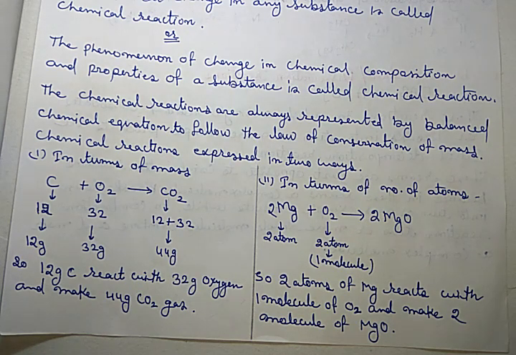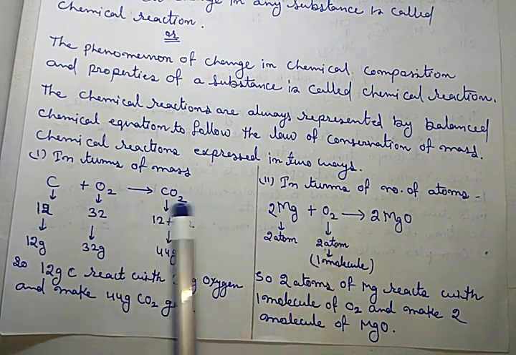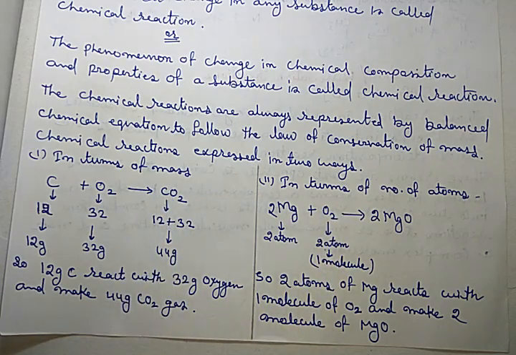Chemical reactions can be expressed in two ways, either in terms of mass or in terms of number of atoms. Here I am taking one example of each of them.